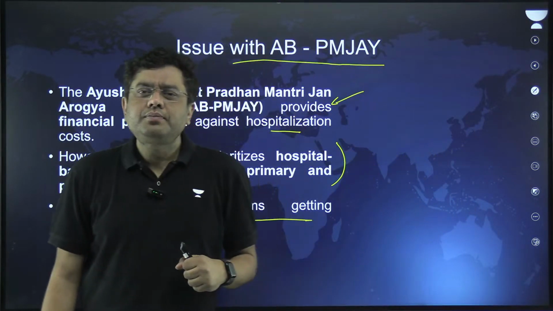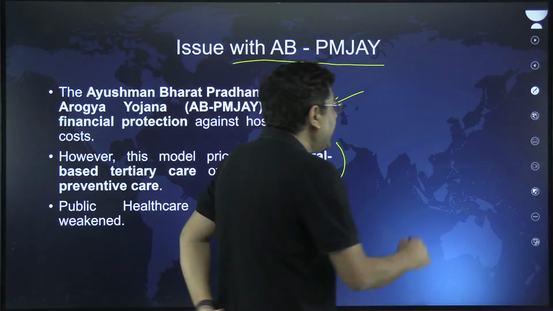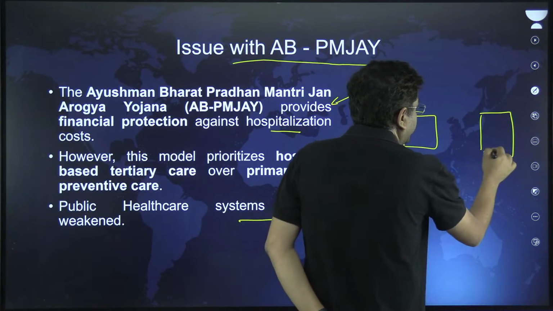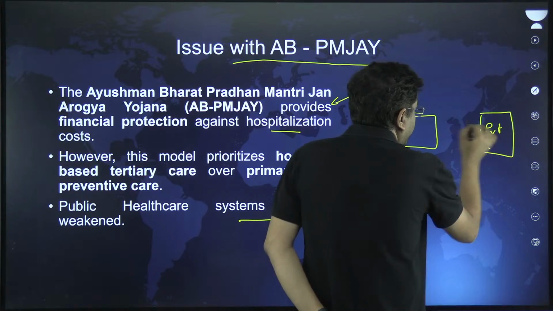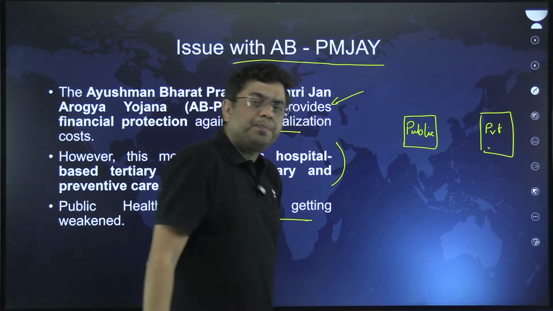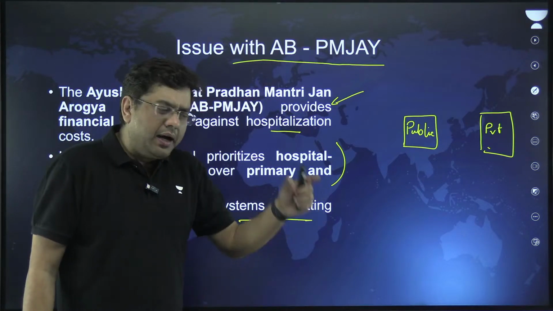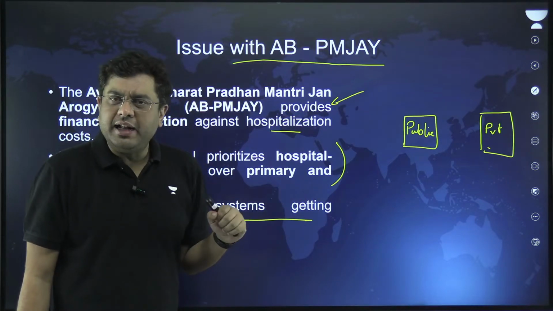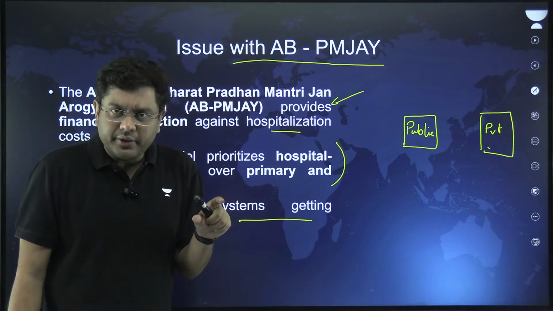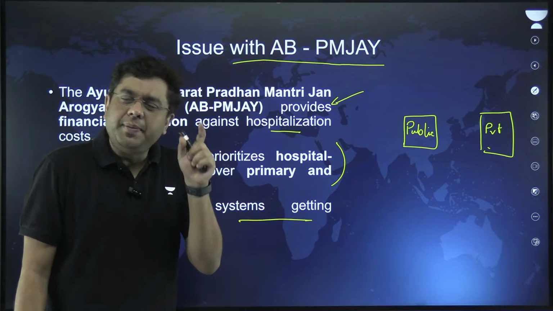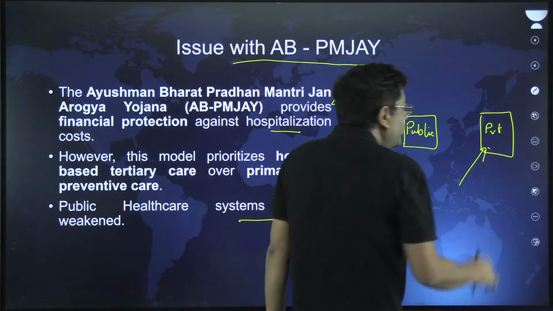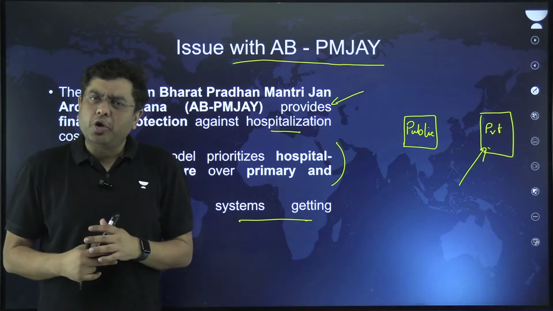Why? So think about it. I have a public hospital, I have a private hospital. Public. Now, under the Ayushman card that you have, you will be insured under this, isn't it? There will be a kind of insurance. So after that, many of the private hospitals will be covered.